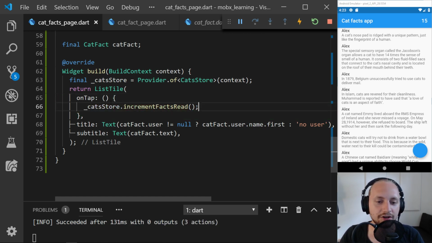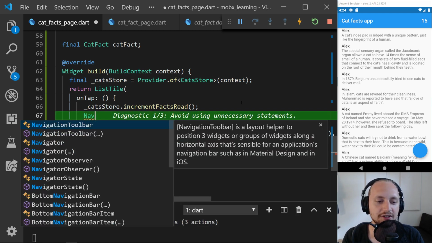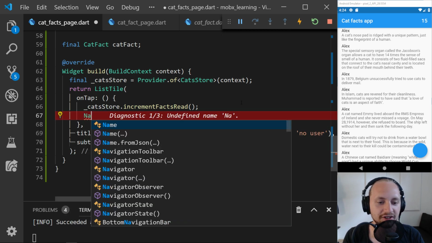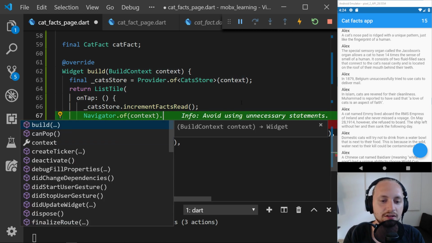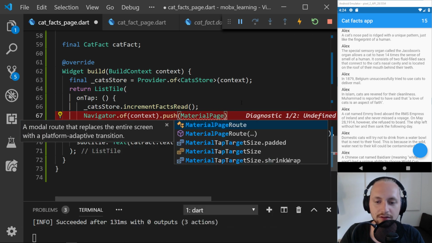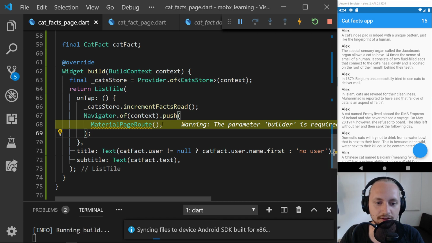When we are incrementing the value, after we have done that, we actually want to navigate to the new page. To do that, we can call Navigator. I'm not going to go into the different ways we can do navigation. I'm just going to create normal navigations. So Navigator.of(context).push, MaterialPageRoute, and I'm just going to close this off like that.